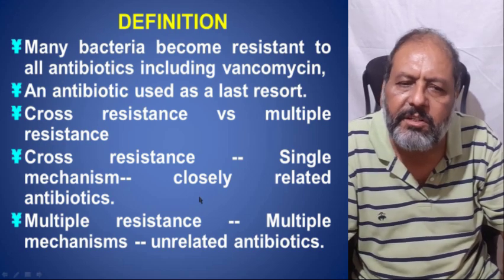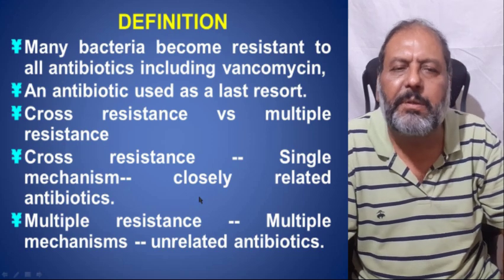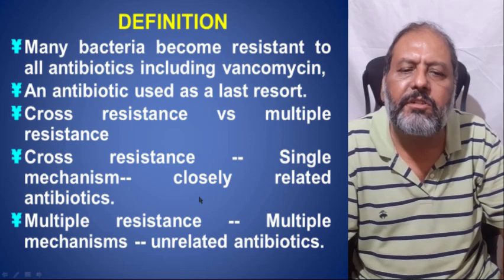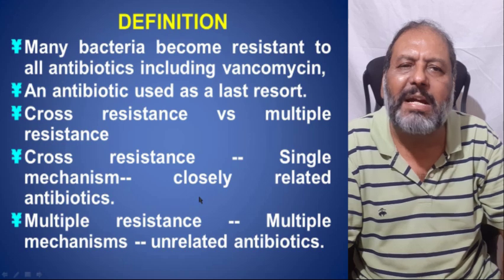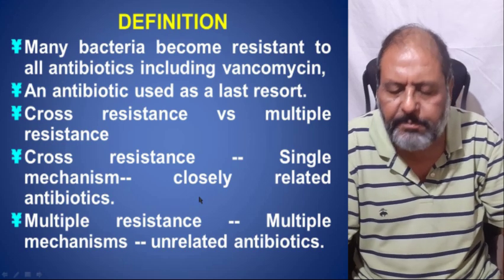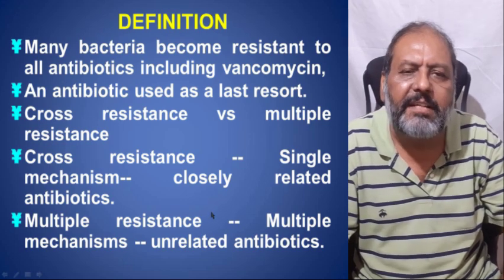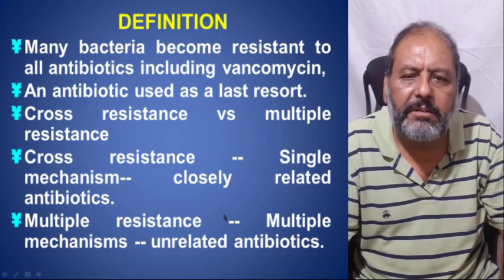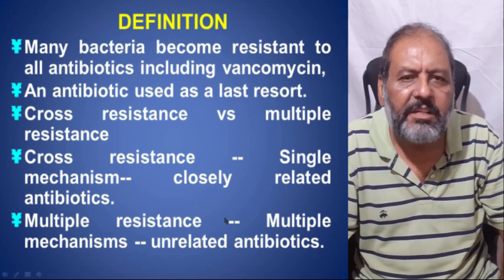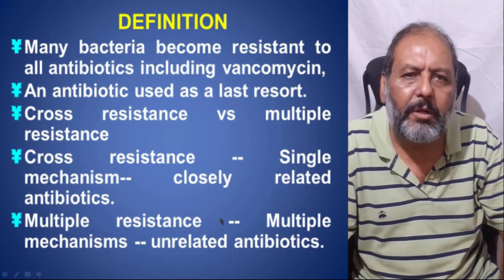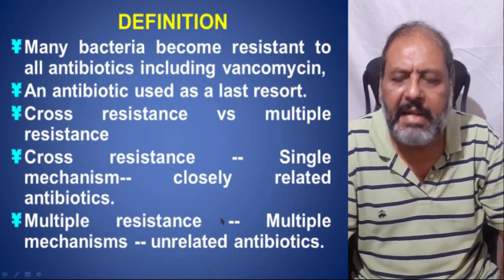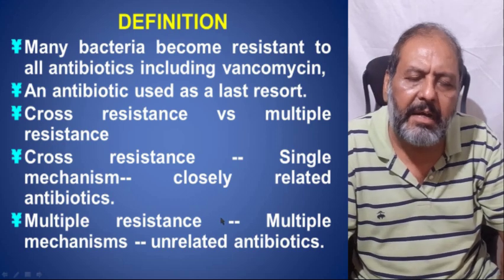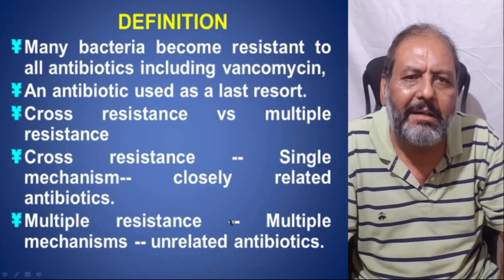There is cross resistance versus multiple resistance. Cross resistance means there is a single mechanism by which the bacteria become resistant, and that is found in closely related antibiotics, and the bacteria are resistant to one antibiotic which contains beta-lactam, and they are resistant to all the antibiotics which contain beta-lactam.